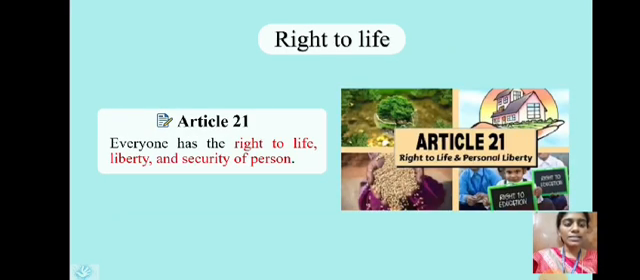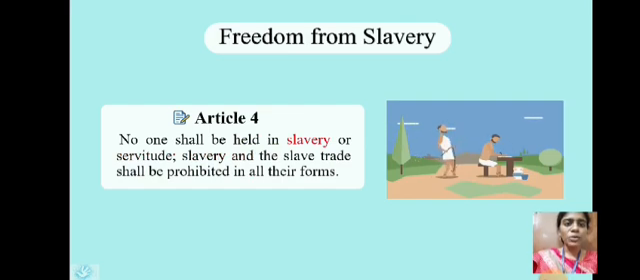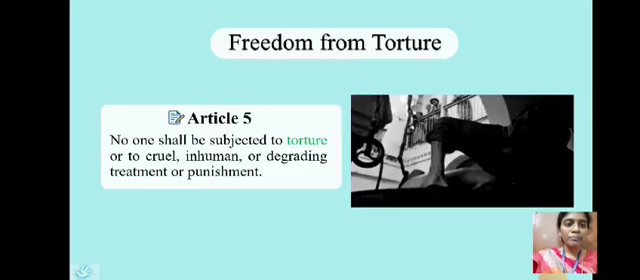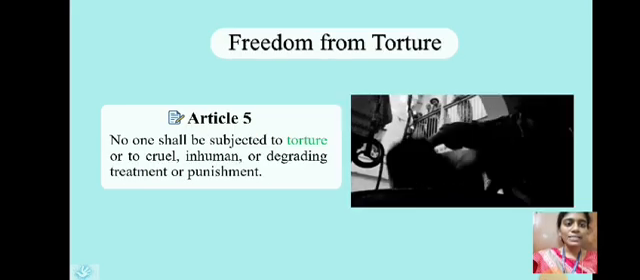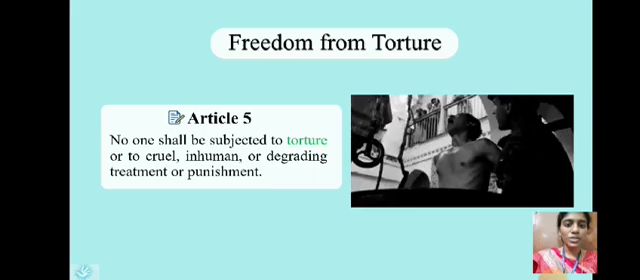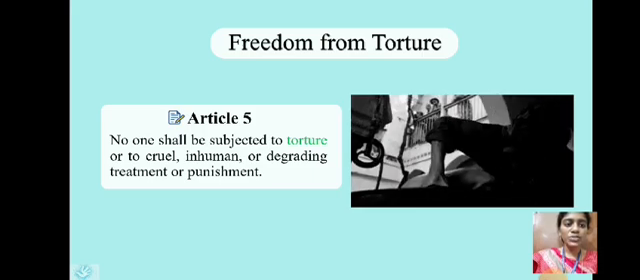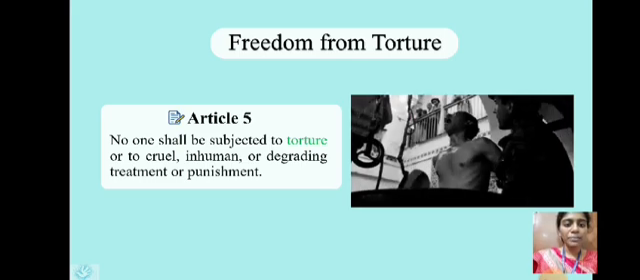Then the third is the right to life, which describes in the article that everyone has the right to life, liberty and security of person. Then the fourth article describes freedom from slavery. No one shall be held in slavery. Then Article 5 describes freedom from torture. No one shall be subjected to torture or cruel, inhuman or degrading treatment or punishment.